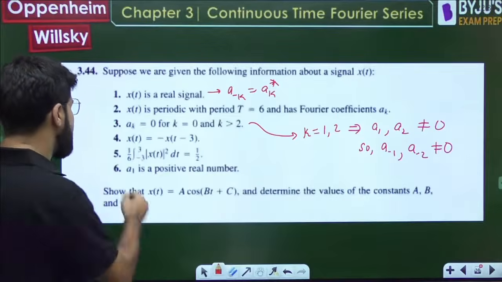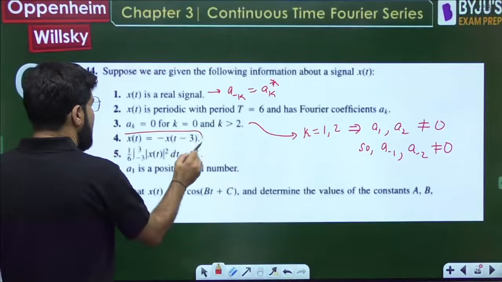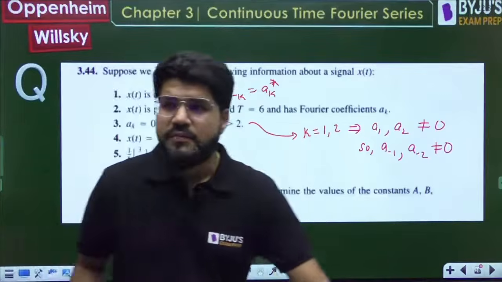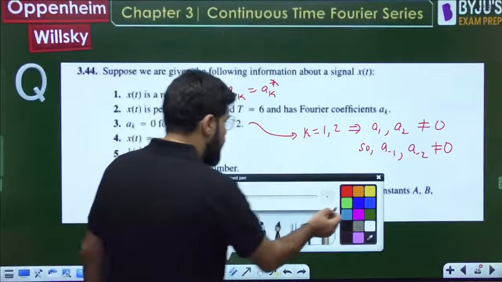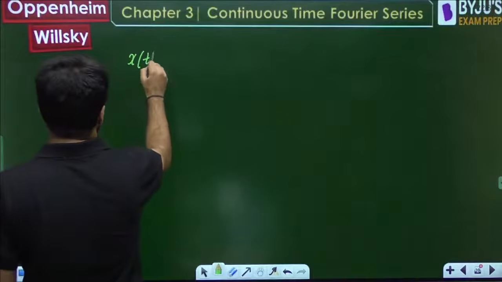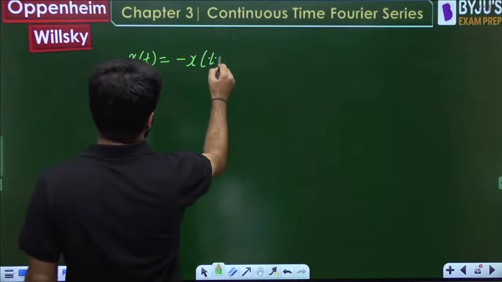First let's use the fourth point, x(t) is equal to minus x(t minus 3). We'll get something if I use this point. So what do I have? x(t) is minus x(t minus 3).